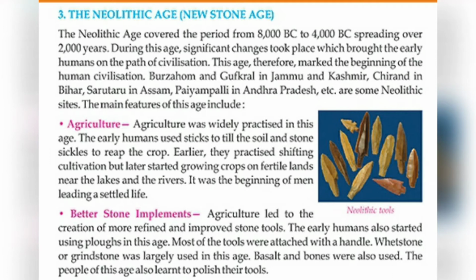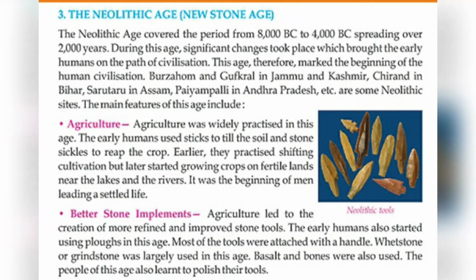Burzahom and Gufkral in Jammu and Kashmir, Chirand in Bihar, Sarutaru in Assam, and Payampalli in Andhra Pradesh, etc., are some Neolithic sites. The main feature of this age was agriculture. Agriculture was widely practiced in this age.